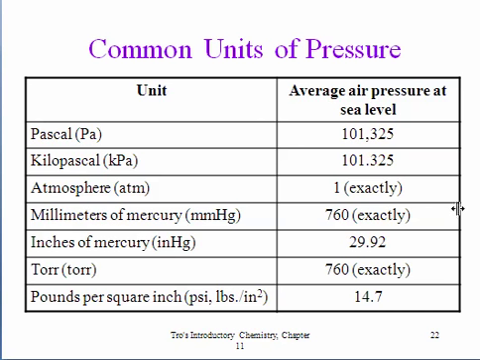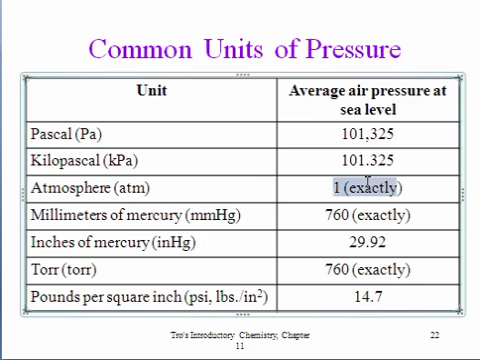Now let's take a look at the units of pressure. These are the conversion factors. This is the average air pressure at sea level given in these different units. And so let's look at atmosphere. We've already seen that 1 atmosphere is equal to 760 millimeters of mercury, is equal to 29.92 inches of mercury, is equal to 760 torr. So a millimeter of mercury and a torr, named after the scientist Torricelli, are equal to one another. And 1 atmosphere is equal to 14.7 pounds per square inch.